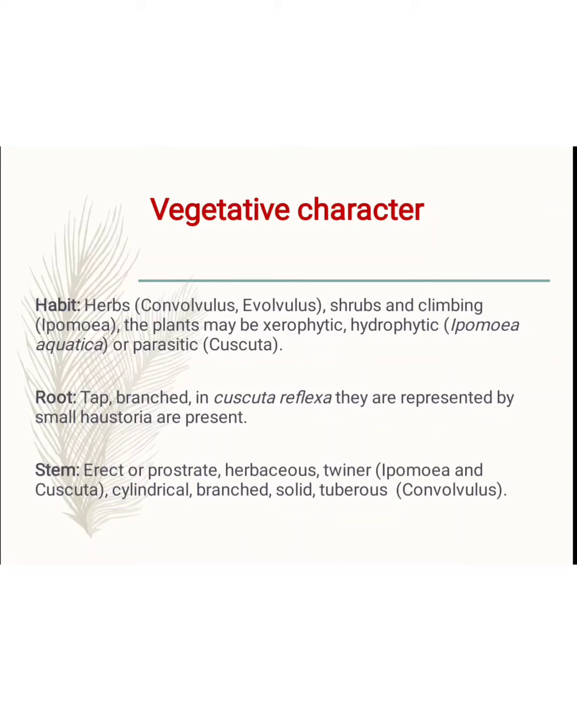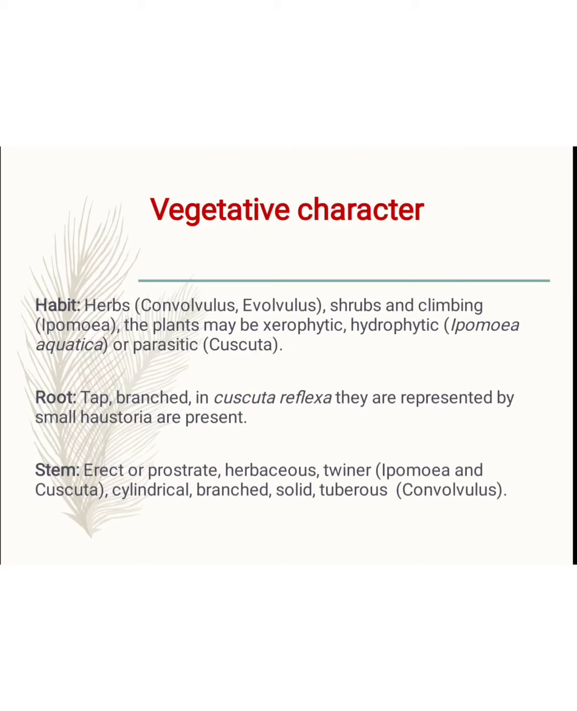Trees are absent in this family. Examples of herbs are Convolvulus and Evolvulus, and the shrubs and climbing plants are examples of the Ipomoea genus. The plant may be in a xerophytic or hydrophytic condition. In the hydrophytic condition, they grow on the surface of the water. An example is Ipomoea aquatica. And some plants are parasitic plants. An example is Cuscuta reflexa.